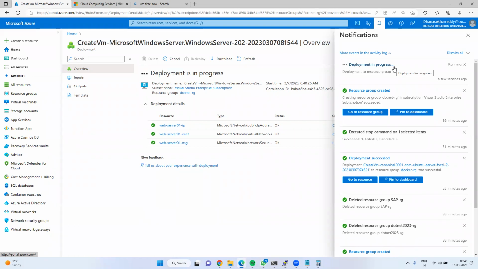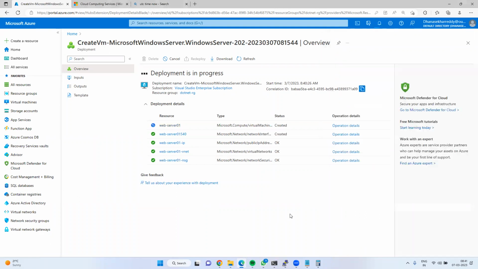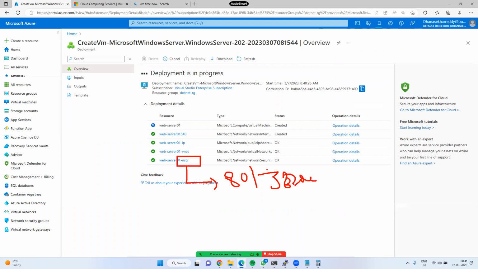Shekhar, can you explain, when you click on create and the request is submitted to the data center, what are the step-by-step activities that happen there? First, network related things will be created. First, the NSG, Network Security Group, is created, enabling port 8033 and port 3389. Next, a virtual network is created. Then a public IP is created. Next, a network interface is created. Finally, the server is deployed.